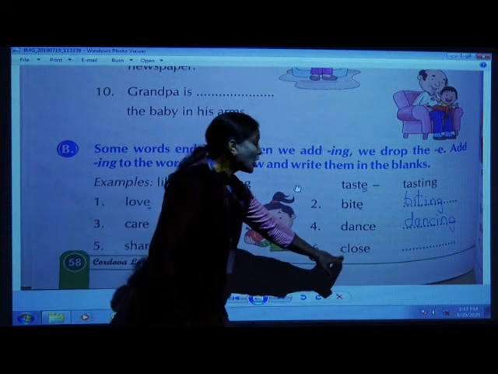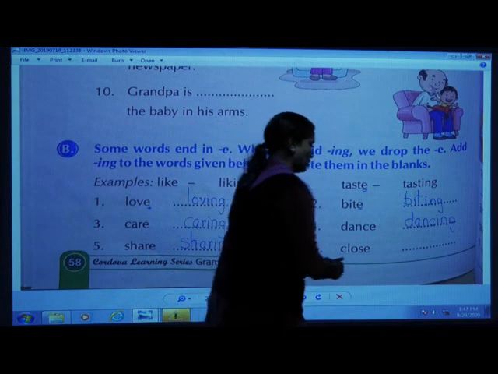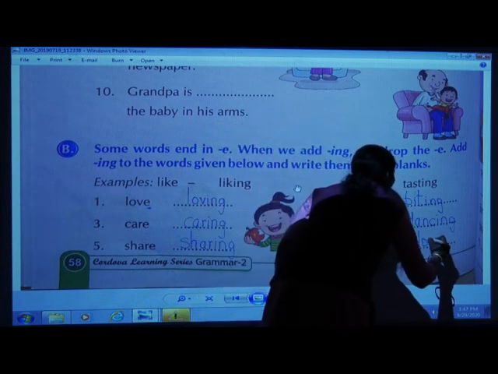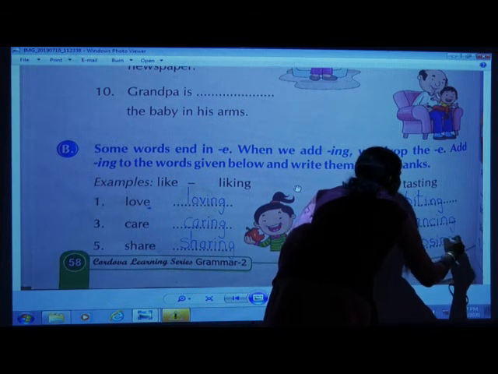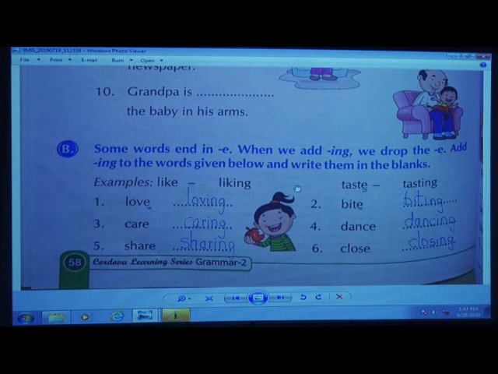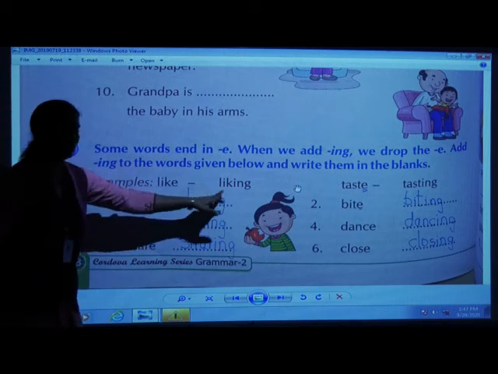The sixth word is close. C-L-O-S-E. Close. The ing form will be, yes, all of you are right, say loudly. C-L-O-S-I-N-G. Closing. You have to write it neatly in your textbook, children. The ing form of these words ending with letter E: like, liking.